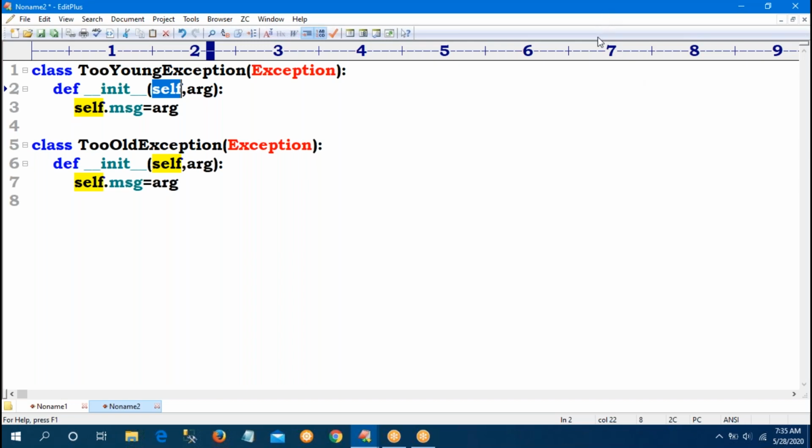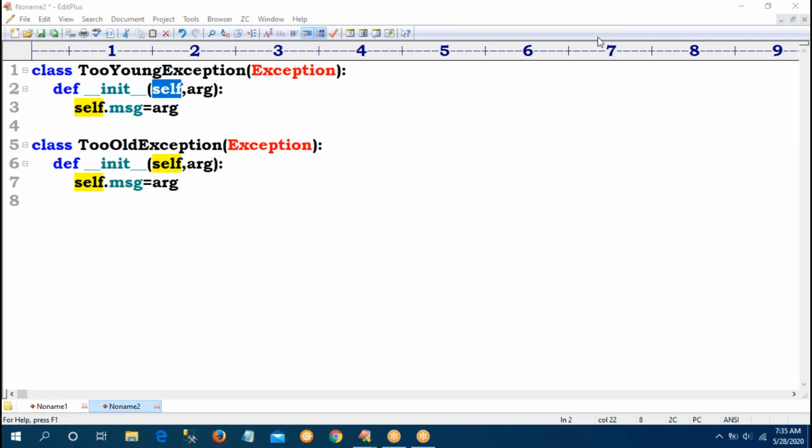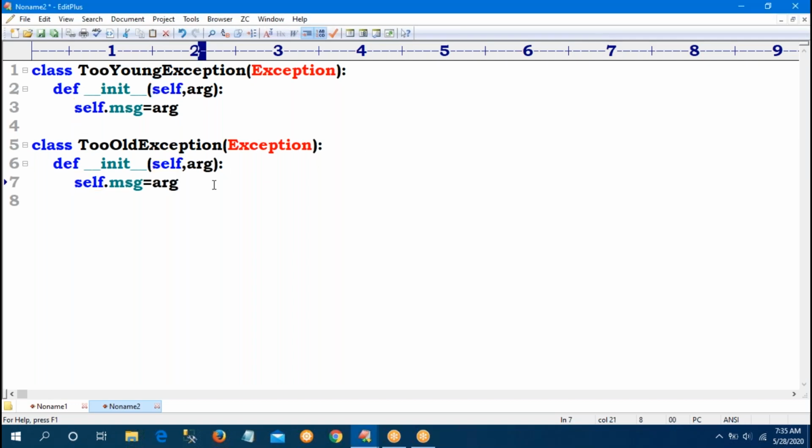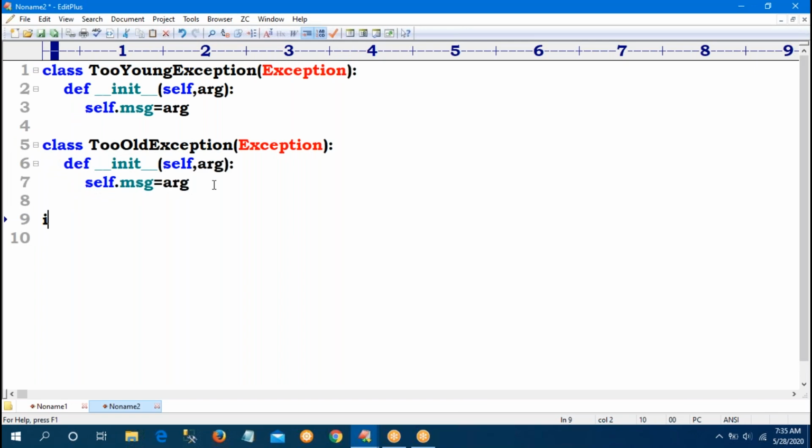So two classes I declared. Now, observe carefully. I'm asking for input: enter your age. Age means integer, stored into some variable.